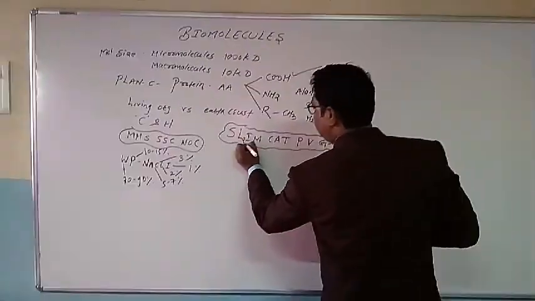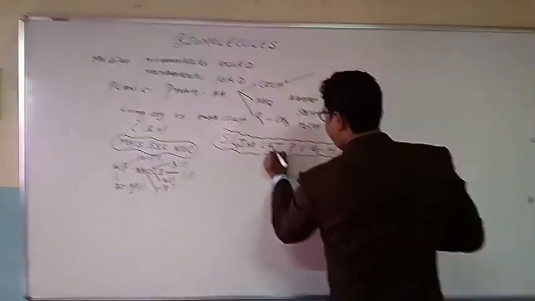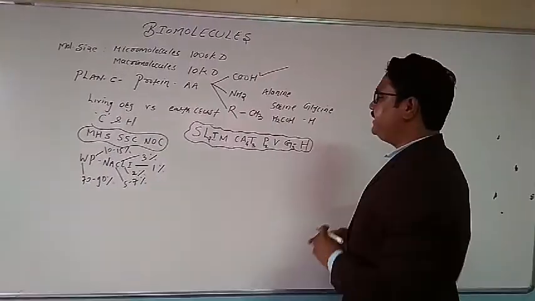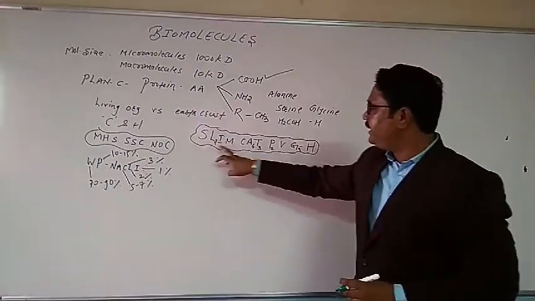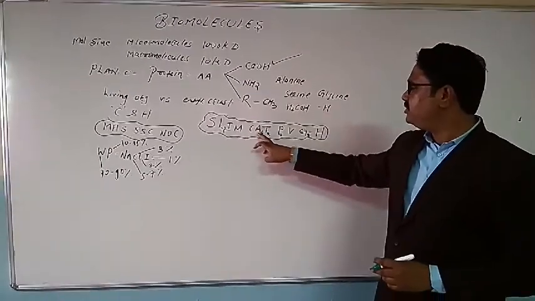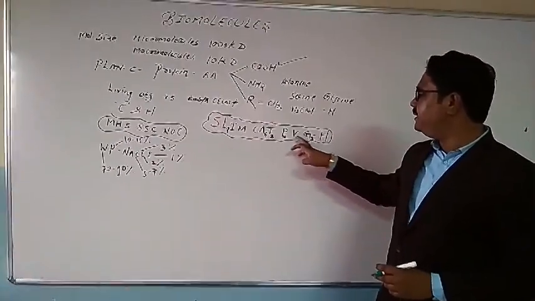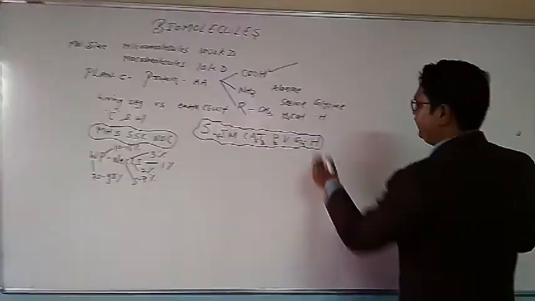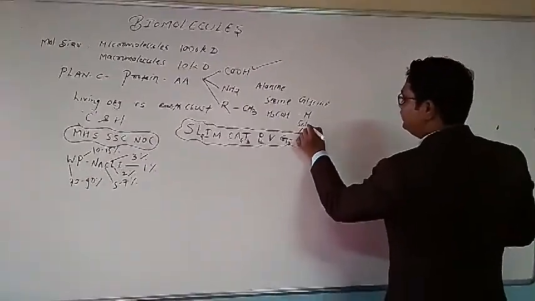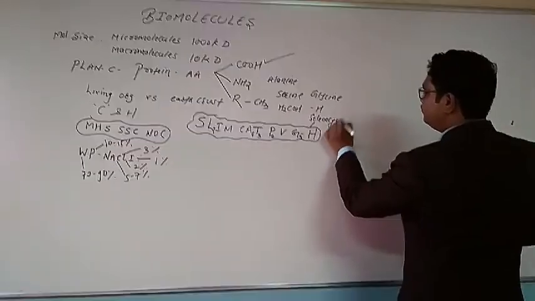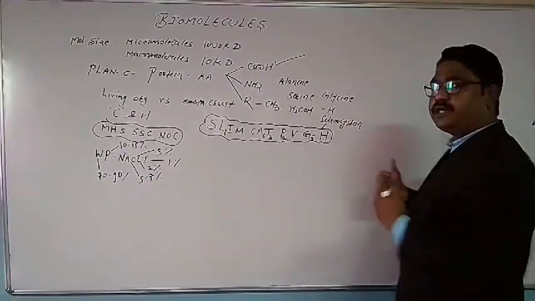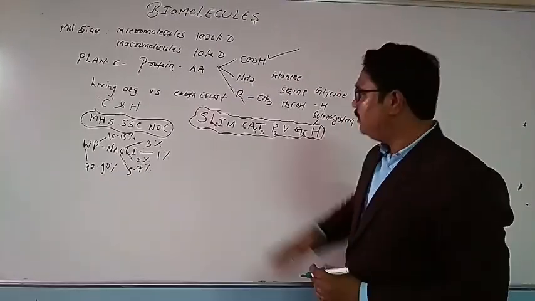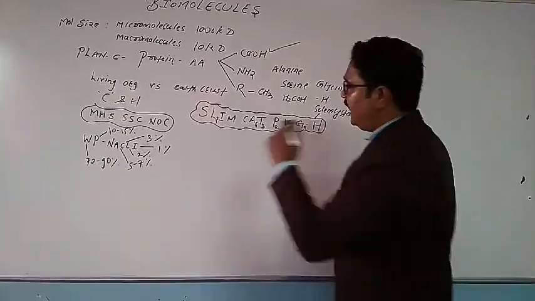Okay, now let me give the numbers. I'll give number L2, A4, T3, P2, G3. See, 1, 2, 3, 4, 5, 6 and 4, 10, and 3, 13, 2, 15, 16, and 3, 19, and 21, and the 21st amino acid, that is selenocysteine. Now what we have to do, we have read the names of those amino acids 3-4 times. What we will do, we will just take the names with the alphabet.